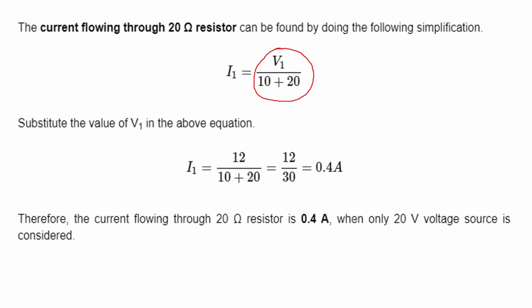So that is I1. Substituting the value of V1 in the equation, V1 we had got as 12 volt, then I1 is equal to 12 upon 10 plus 20. So it is 12 upon 30. It is 0.4 ampere. Therefore, the current flowing through the 20 ohm resistor is 0.4 ampere when only the 20 volt voltage source is considered. So if you are considering only the voltage source, then the current flowing through that particular resistor, that is 20 ohm, is 0.4 ampere.